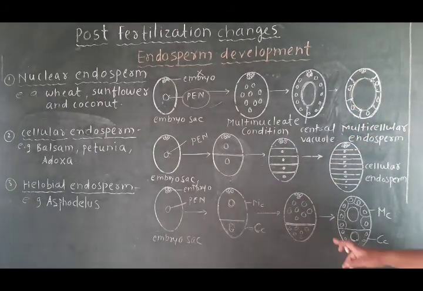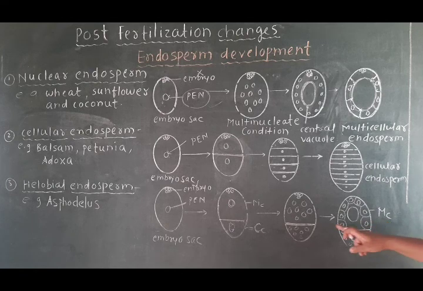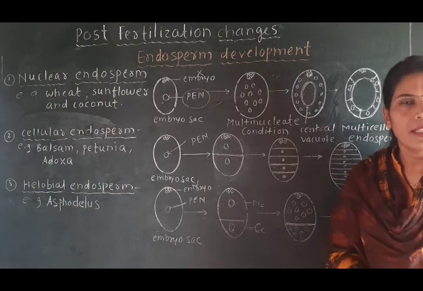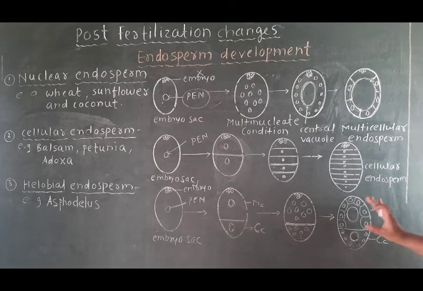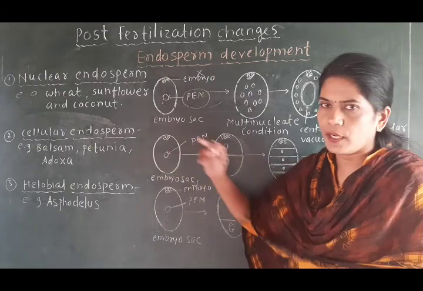And at last we see that here in the micropyle chamber, around the free nuclei there will be wall formation. What do you see in the micropyle chamber? Around these nuclei there is wall formation, while in the Chalaza chamber around the nuclei there is no wall formation. Wall formation shows the cellular endosperm.